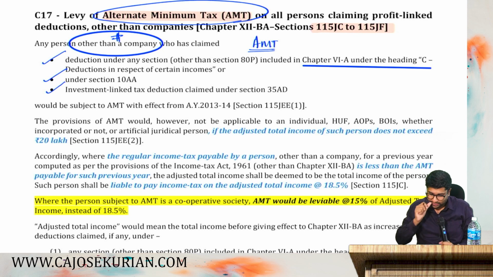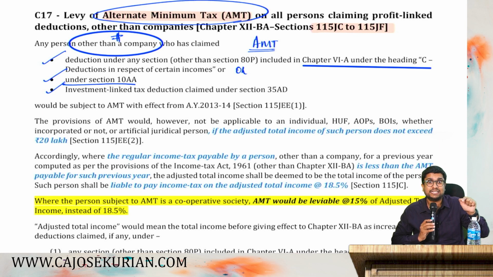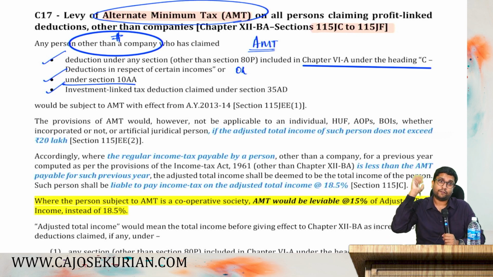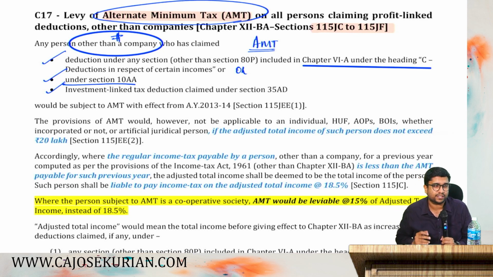Listen, so what next? Or you have claimed any 10AA exemption. What is 10AA exemption? An exemption for those units which are situated in a special economic zone. And the exemption is for the export profit that they earn, for 15 years from the commencement of their activities. For the first 5 years, 100% of the export profit. Next 5 years, 50% of the export profit. And for the last 5 years, 50% of export profit or the amount transferred to the special economic zone reinvestment reserve account, whichever is lower. That we will cover at the end of this chapter.